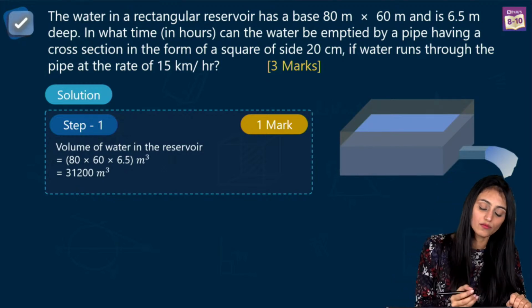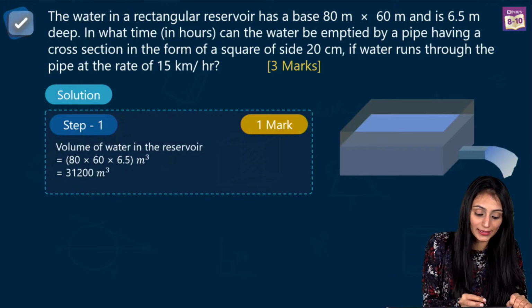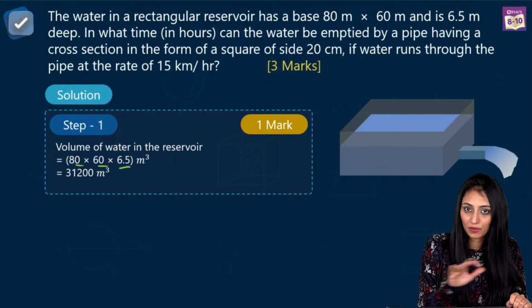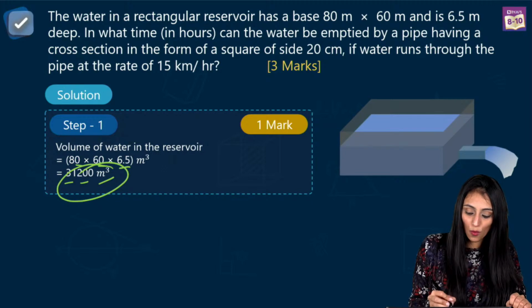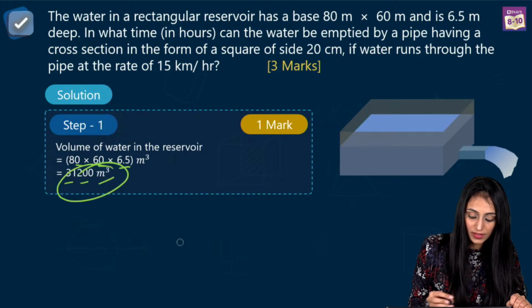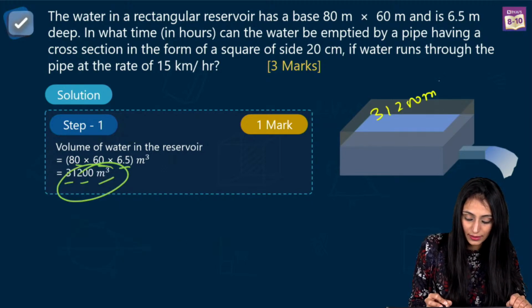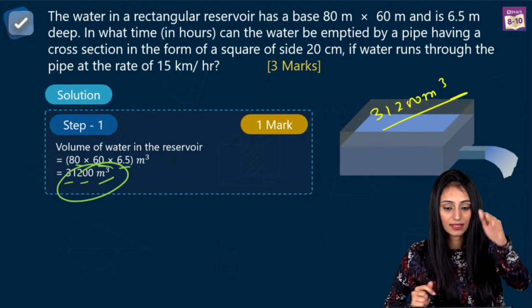Okay. So we know how to find the volume of a cuboid. That's L times B times H. We are given all of them. So it's 31,200 meter cube. That's the volume of water this reservoir has got. Correct? I can see these answers over here.